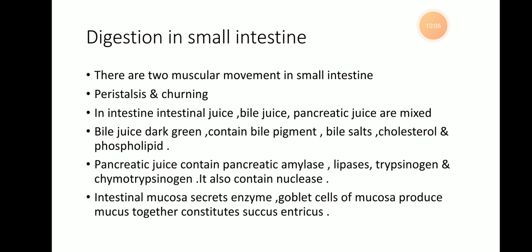That means the food coming from the stomach is acidic, but whenever it enters the intestine, this food is again changed into alkaline form with the help of the bile.